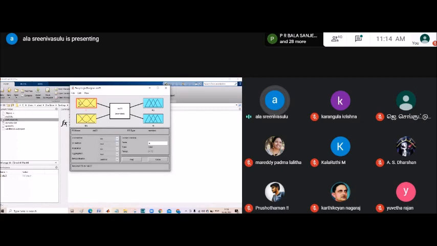You can see here, file export to workspace. So then if you need to observe the surface, you can see here, we'll get the pop-up.